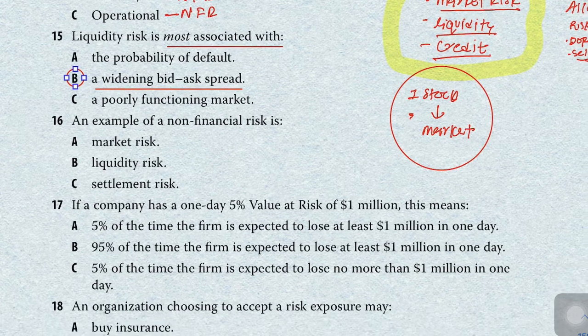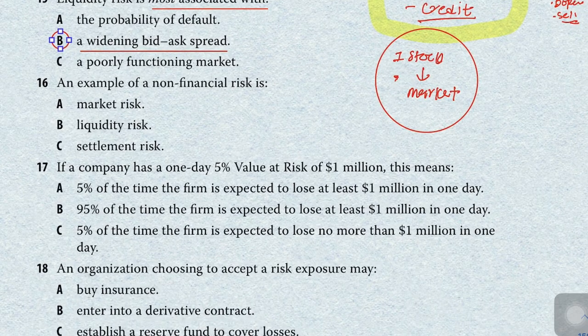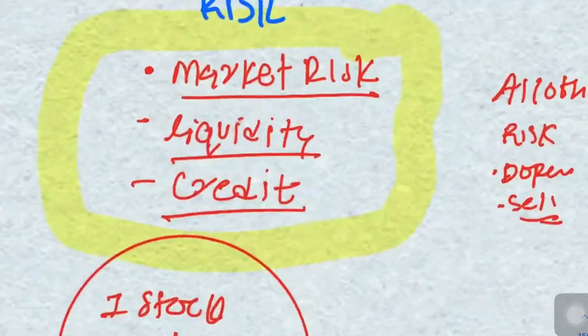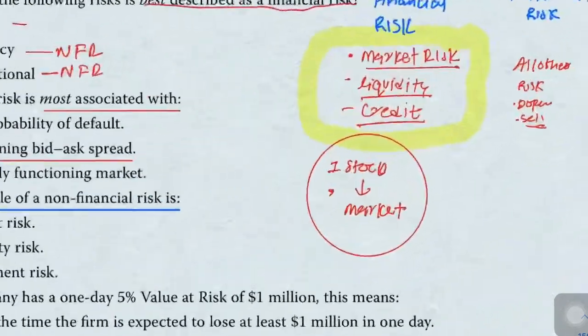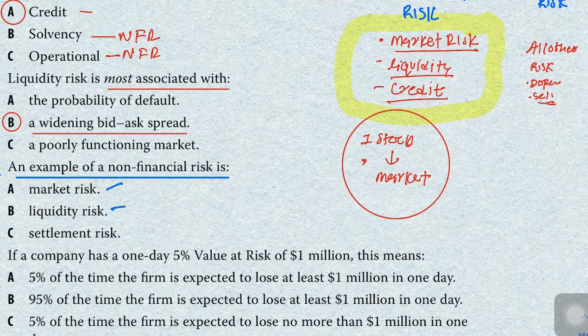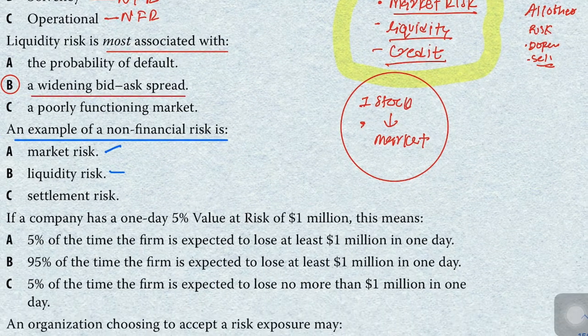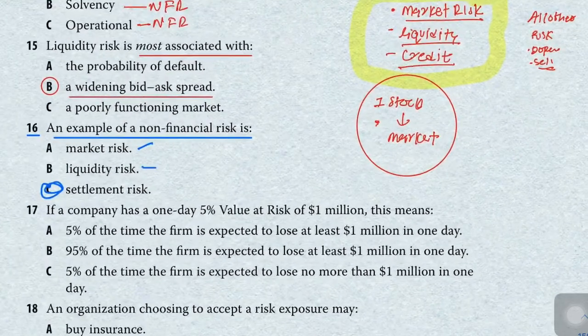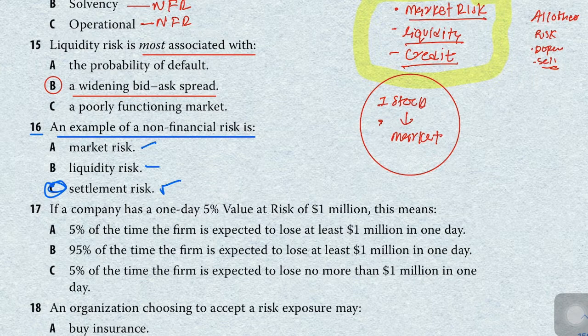Okay, let's move to our next question, question number 16. An example of non-financial risk. They are asking us about non-financial risk, what I have explained to you here. Market risk is a financial risk, liquidity risk is also a financial risk, and settlement risk is not a financial risk. So this is our correct answer. Option C is correct.